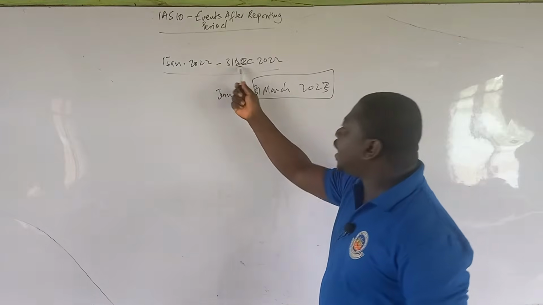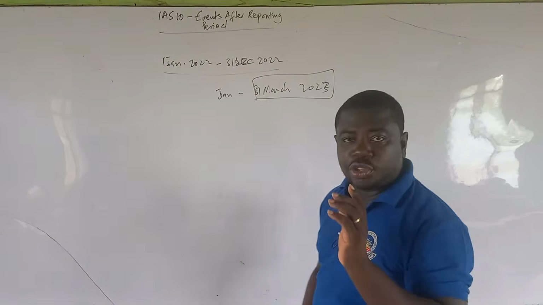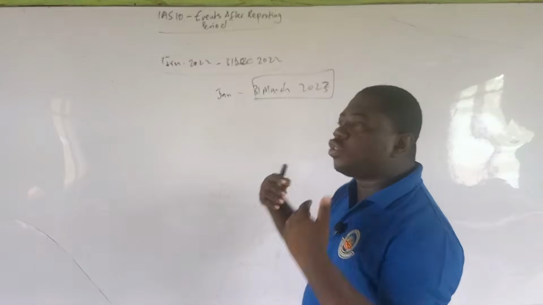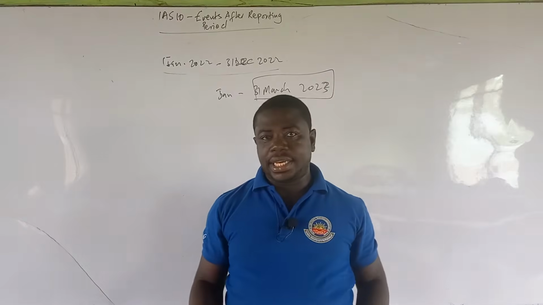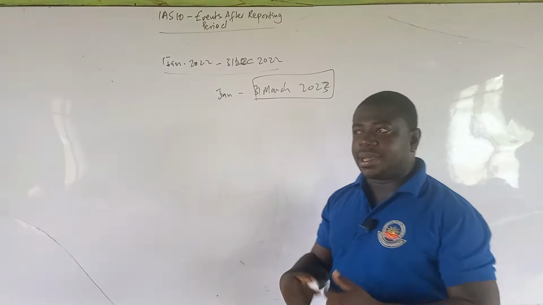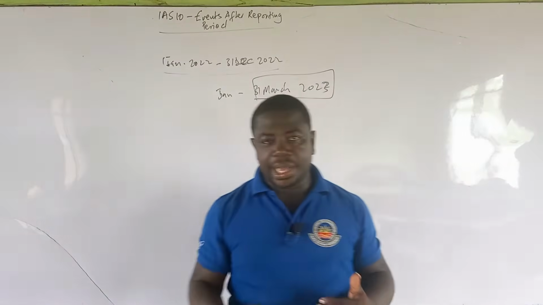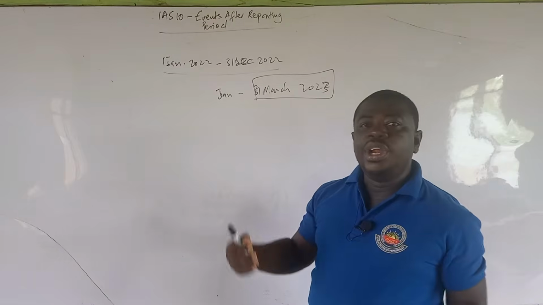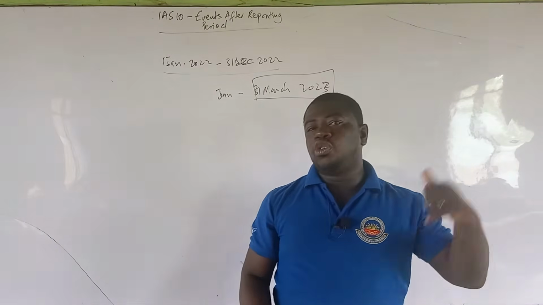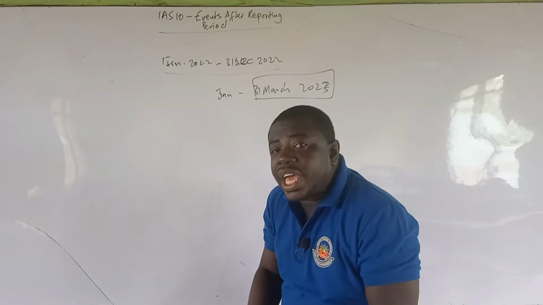So, events that happen after the reporting period till the time of authorization of the accounts. A lot of things could have happened within the period. The accounting year has ended, but during January of the following year, something may happen. Now, the accountants need discretion to determine whether this event happening in January 2023 relates to the current year or should be adjusted on the previous reporting period financial accounts, which we are still preparing.